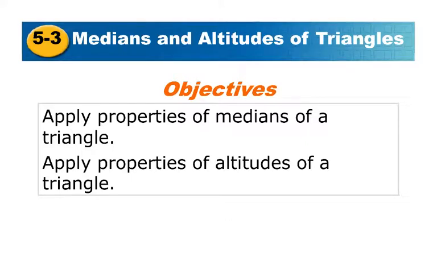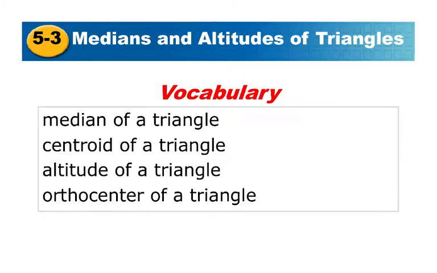Alright, so here we are with the 5-3 notes. Our 5-3 notes are on medians and altitudes. So we're going to construct some medians and altitudes of a triangle and see what happens there. Of course we'll be doing medians, and it turns out that medians, once you construct all of them, will actually lead to a point of concurrency called a centroid. Altitudes will then all meet to make something called an orthocenter. So we will have that.